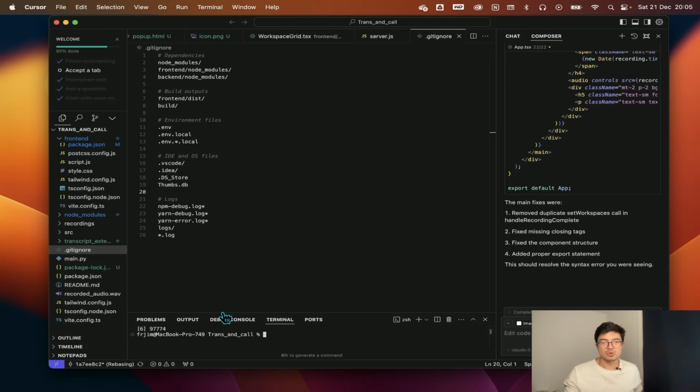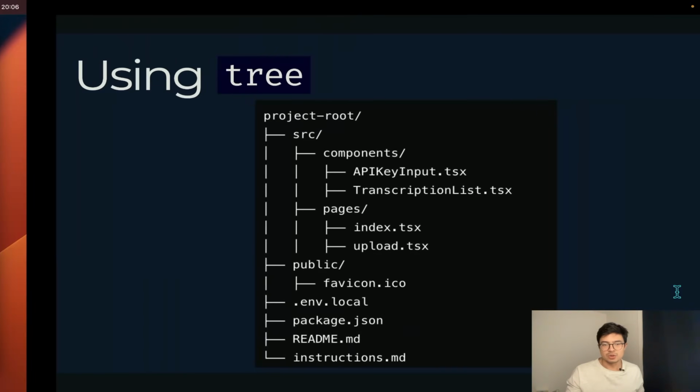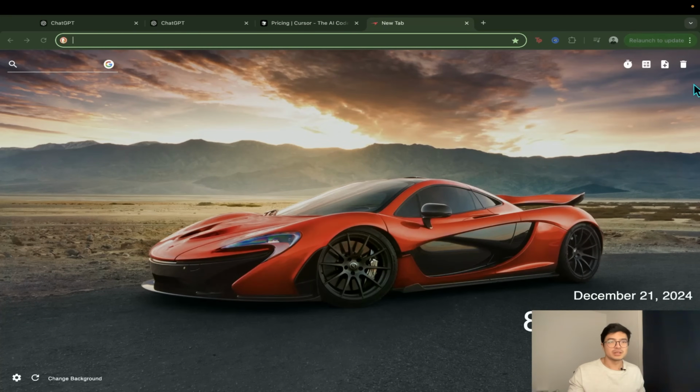Let me just run cd backend and then npm start, cool. Then we're going to open another instance of the terminal and do cd frontend and then npm run dev. Cool, so now it's running on localhost. I just basically want to show you what I have currently.